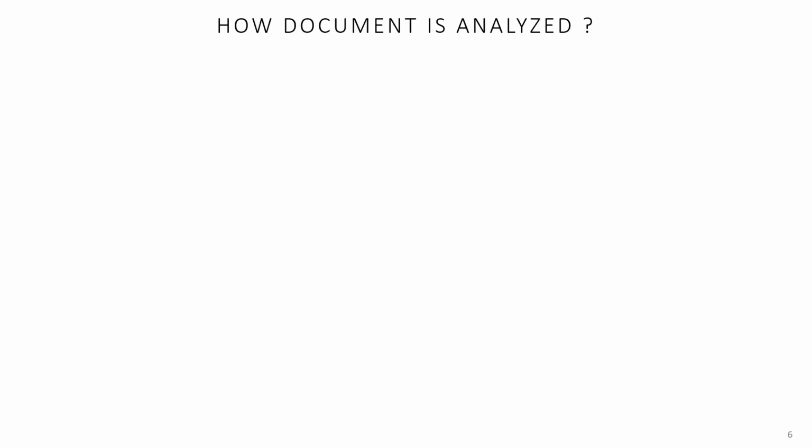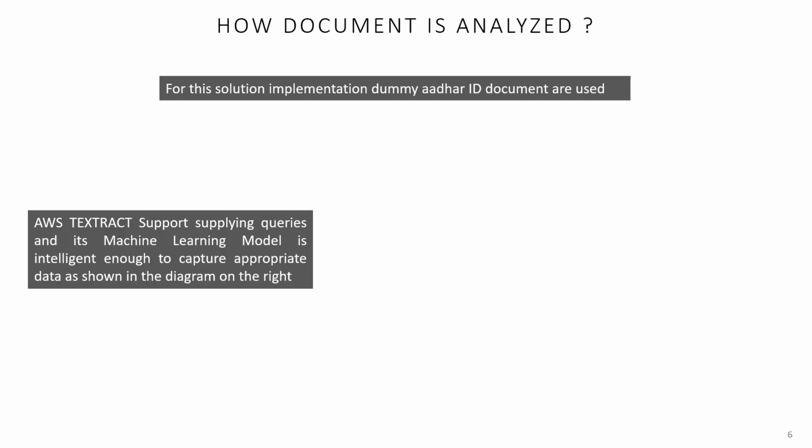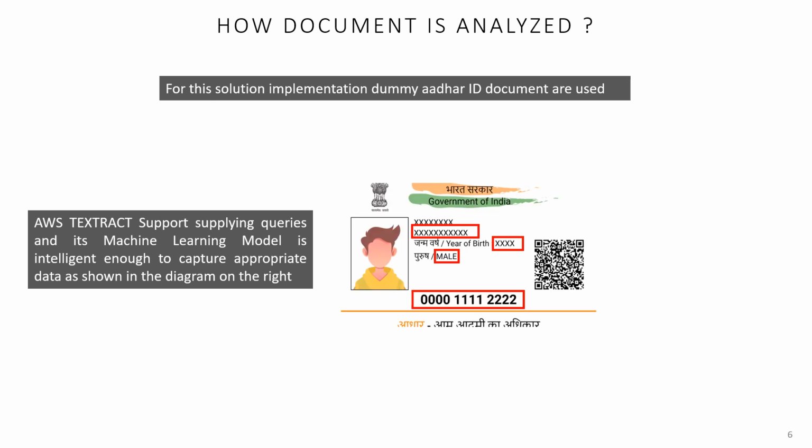Okay, now let's look at how documents are analyzed. For this solution implementation, a dummy Aadhaar ID document is used. AWS Textract supports supplying queries. Its machine learning model is intelligent enough to capture appropriate data, as shown in the diagram on the right.